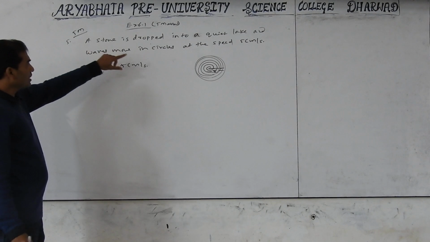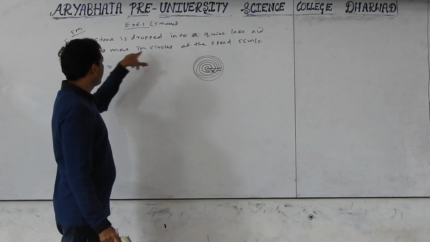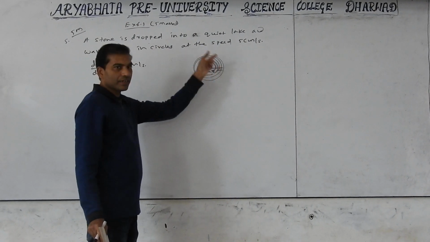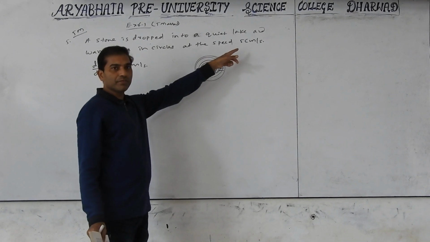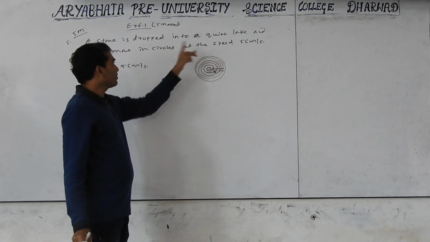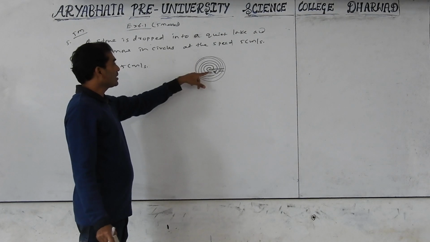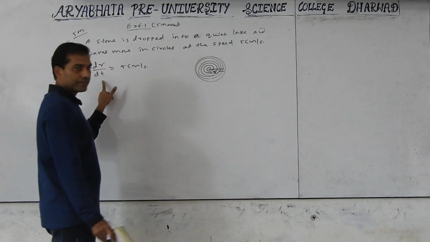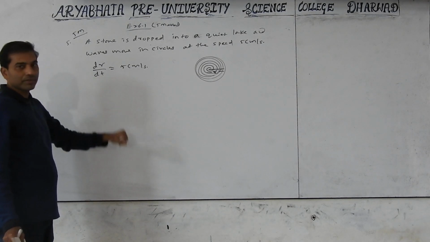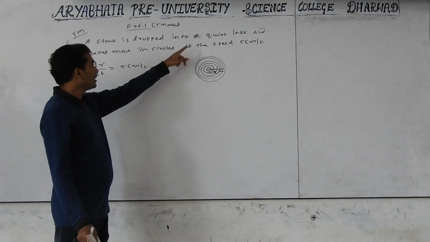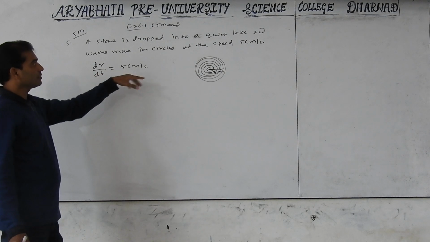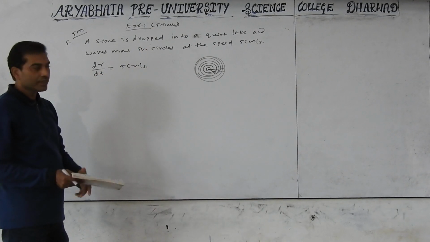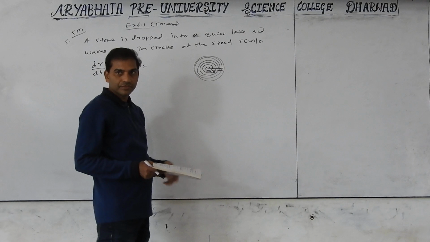Understood? A stone is dropped into a quiet lake and waves move in circles at the speed of 5 centimeters. At the speed of 5 centimeters, circle means what changes here? Radius will be changed. Radius will be increased. So that is dr by dt. So the rate of radius is 5 centimeters per second. Increasing here means positive. Positive given means increasing.